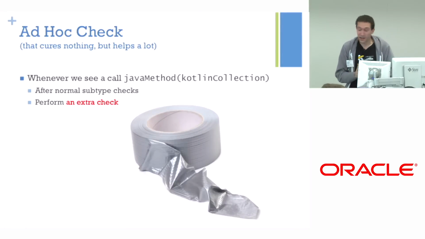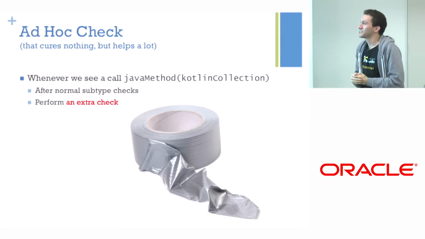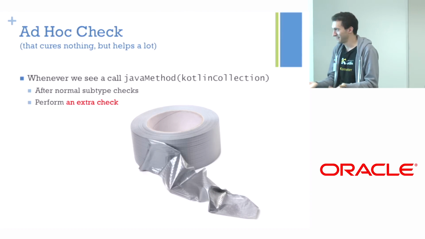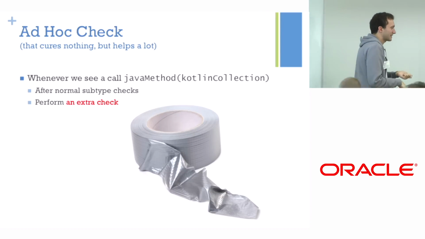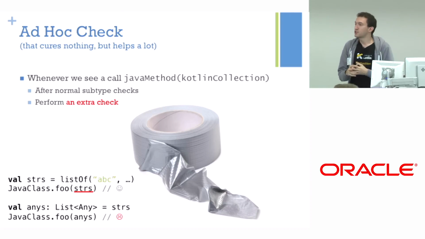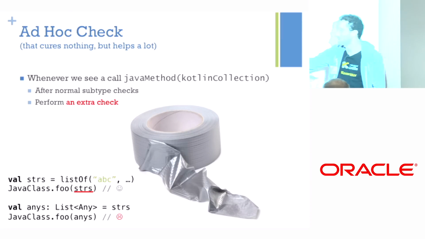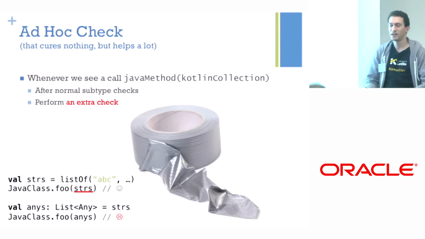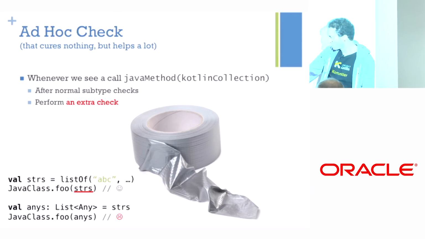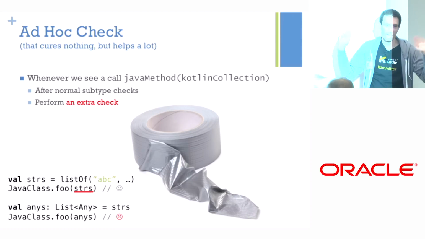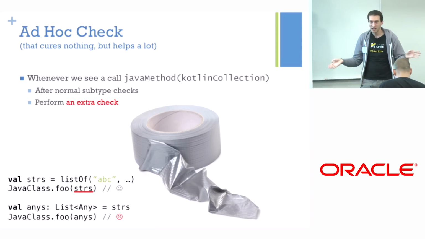And of course, I can always take my duct tape out of my pocket and patch a little bit here and there so that you don't do an obvious error at least. Of course, I cannot prevent you from doing something more sophisticated, but when you're explicitly passing a value typed as a list of string from Kotlin to something I know to be a Java method, I can put a check in here, like a special check. It's not in the type system. It's just a special thing for Java, and say, OK, this is forbidden. It's definitely wrong. But of course, if you do it through another variable, it will allow it anyway. So this, again, doesn't cure anything, but it helps a lot in practice.